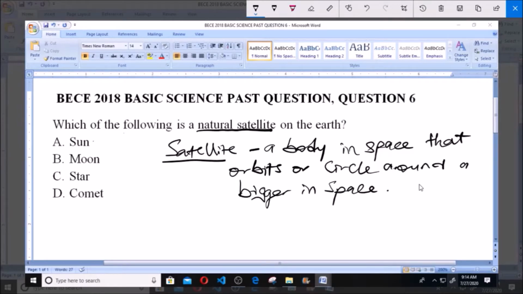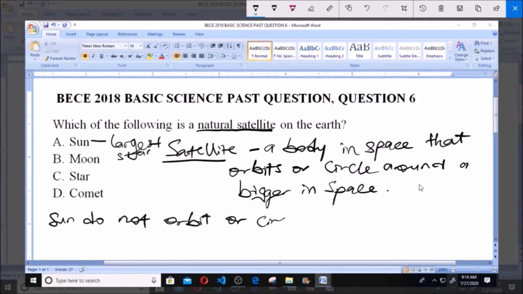Now A here says Sun, and like we know, Sun is the largest star. Sun is a star, but the largest. And so Sun does not what? It doesn't orbit or circle.